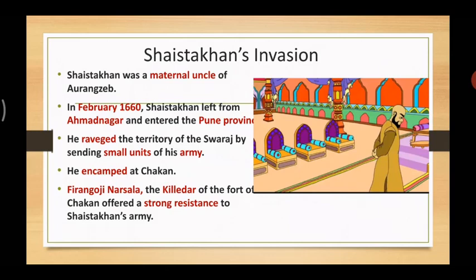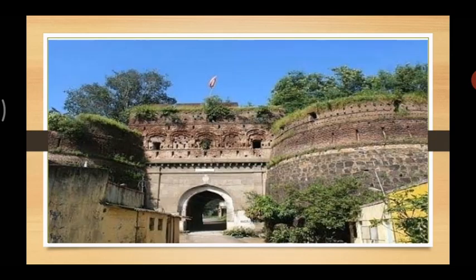But finally, the army being bigger than what Firoji Narsala had, the Mughals captured the fort of Chakan. Right? Let's move forward. Now you can see on the screen the picture of the Chakan fort near Pune.